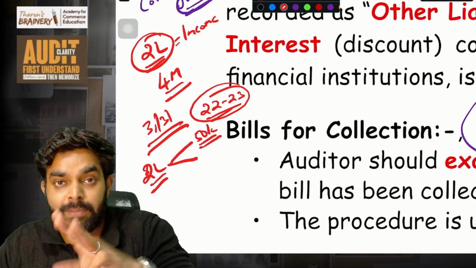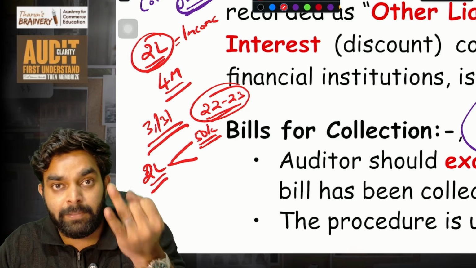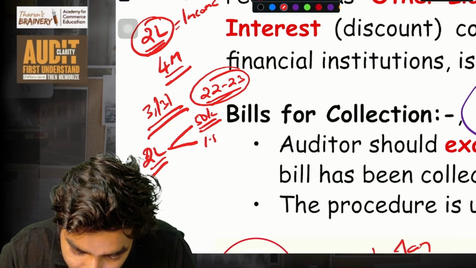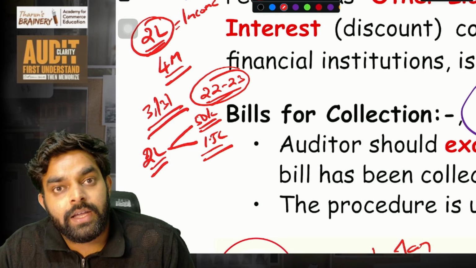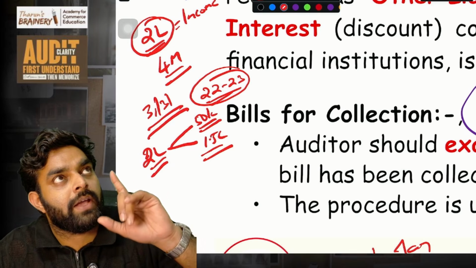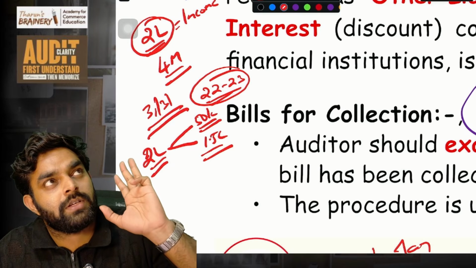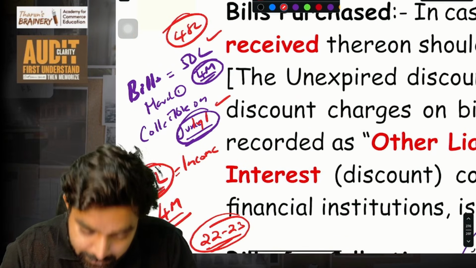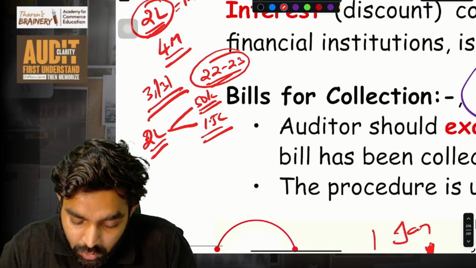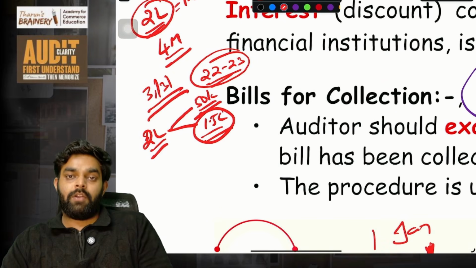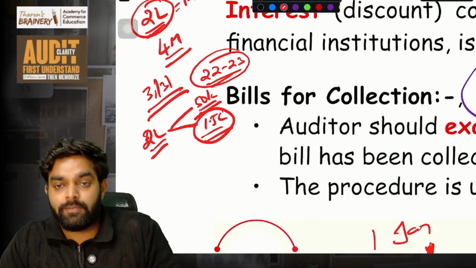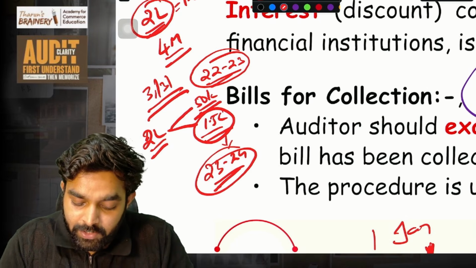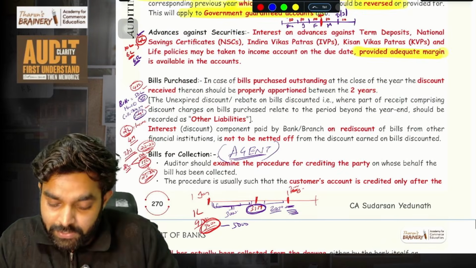Then for the rest 3 months, April, May, June, he will receive the money, right? That is 1.5 lakh. One calculation mistake: March, April, May, June, he will be receiving it on July 1st, after 4 months. So of those 4 months' income, for 3 months, 1.5 lakh rupees should be recorded as income in the 23-24 financial year only, because this is the only income the bank earned in the current year. That is what they are saying here.